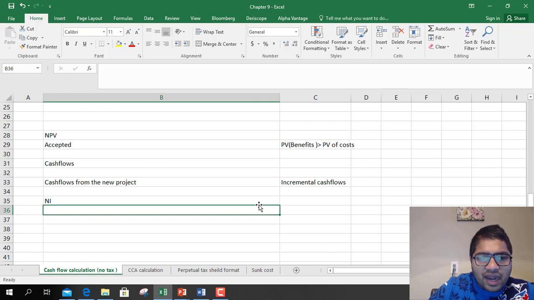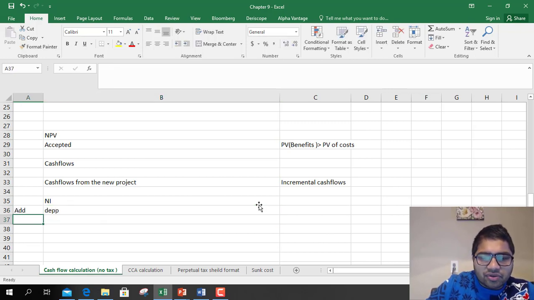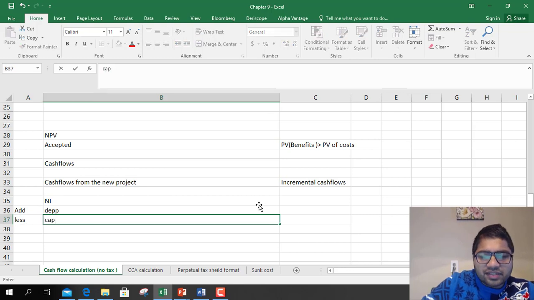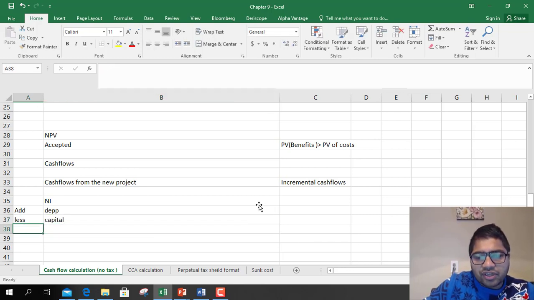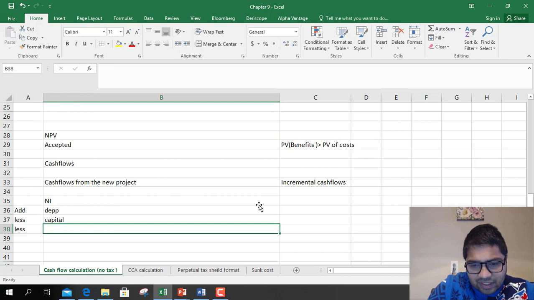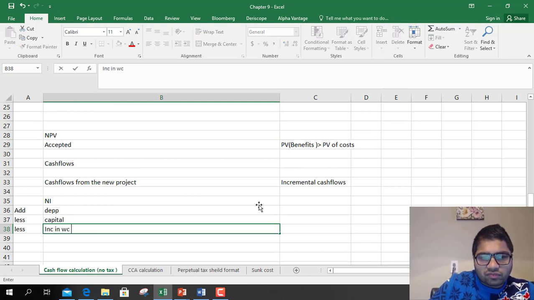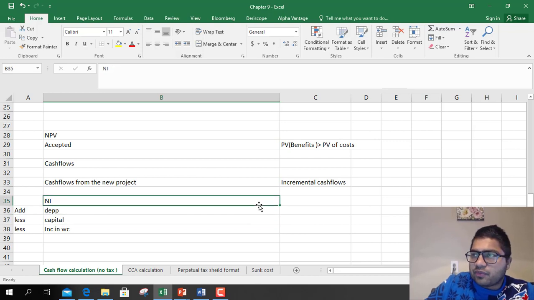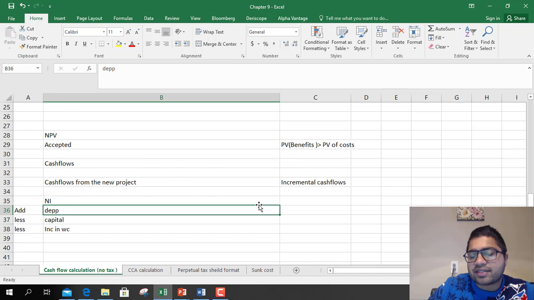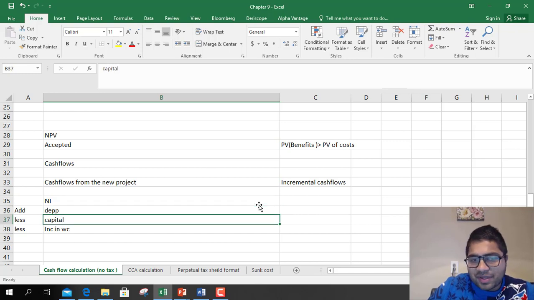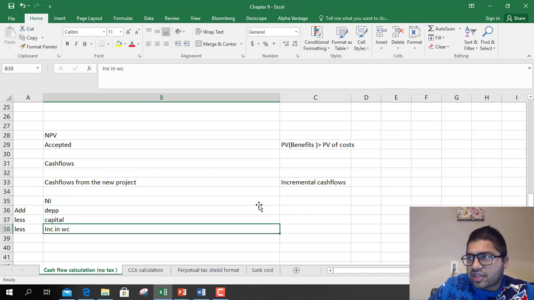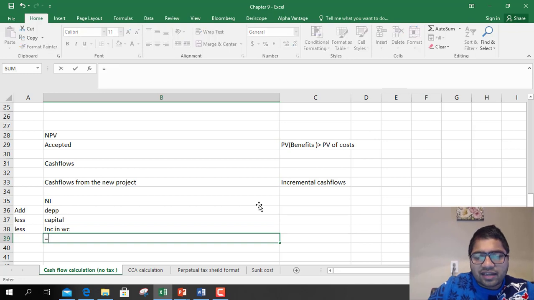To net income you add depreciation, you reduce capital expenditure, and you reduce increase in working capital. So you find net income from the income statement, you add non-cash expenses, you reduce capital expenditure, you reduce increase in working capital, and you get cash flows.